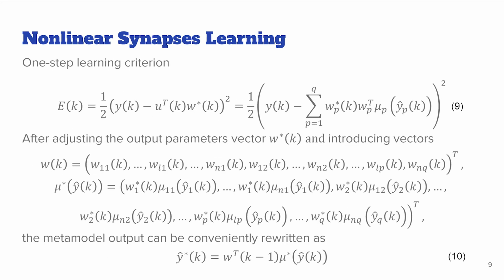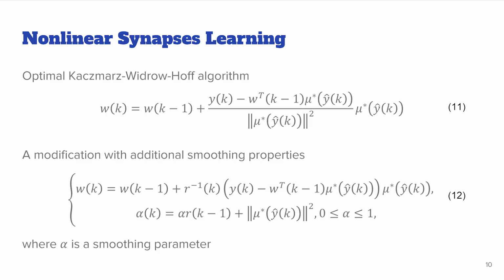The nonlinear synapse learning is also based on the local quadratic criterion 9. If we introduce combined vectors w and mu star, the metamodel output can be rewritten as formula 10. And then the optimal Kaczmarz-Widrow-Hoff algorithm can be used for the nonlinear synapse parameters tuning. To introduce additional smoothing properties, the modified procedure 12 can be employed.